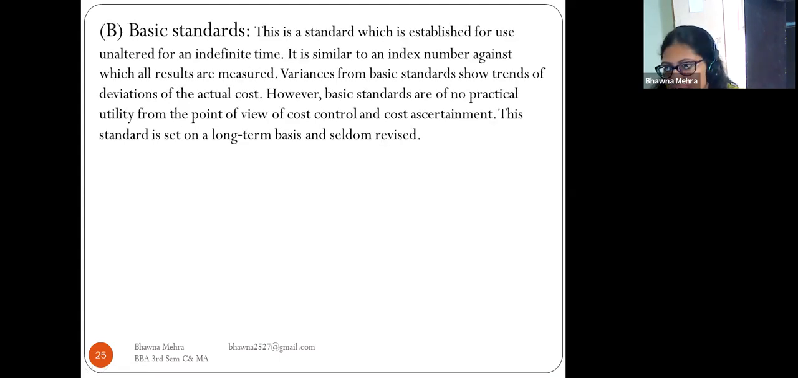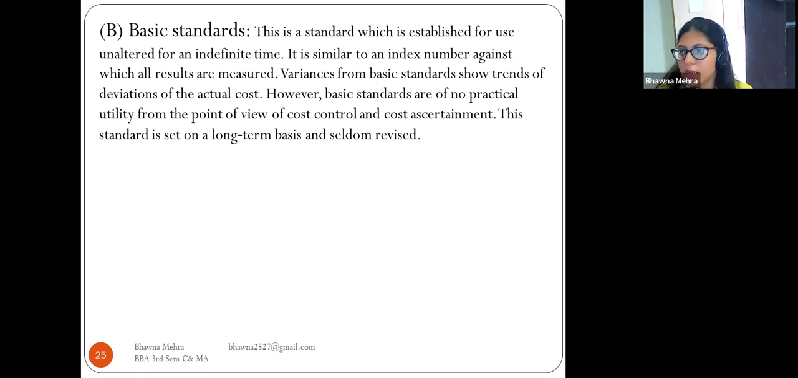Now come to the basic standards. This is a standard which is established for use unaltered for an indefinite time. It is similar to an index number against which all the results are measured. Variances from the basic standard show trends of deviations of the actual cost. However, basic standards are of no practical utility from the viewpoint of cost control and cost ascertainment. This standard is set on a long-term basis and is seldom revised.